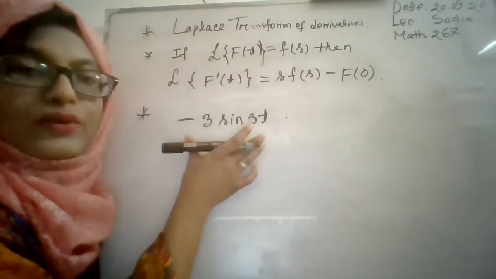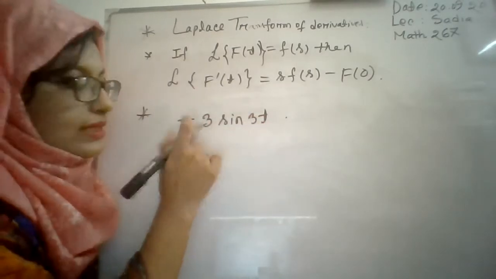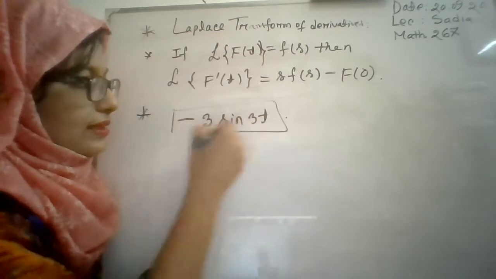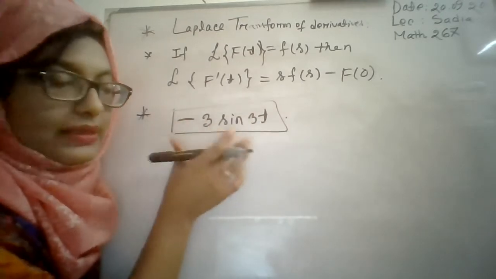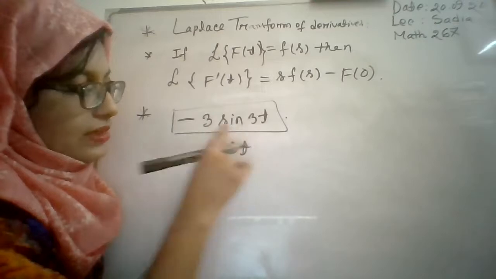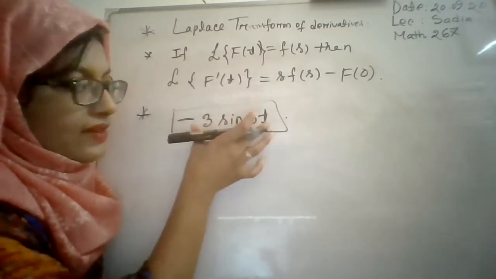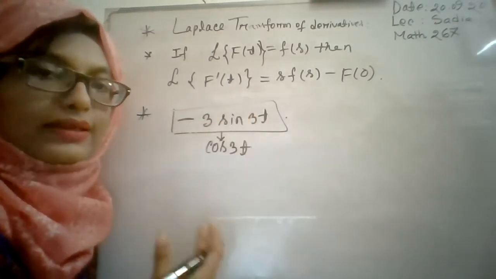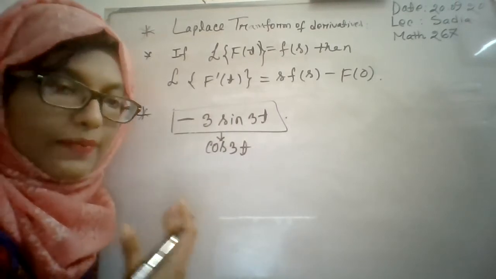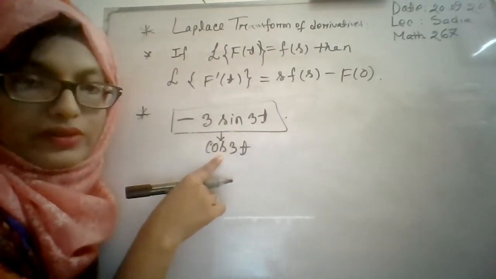Suppose I ask you to find the Laplace transformation of it, and all of you know that this is the differentiation of cos 3t, right? I give this function minus 3 sin 3t to find the Laplace transformation of this function, and this is the differentiation of cos 3t.